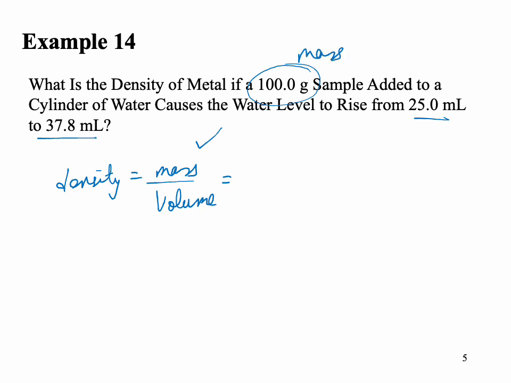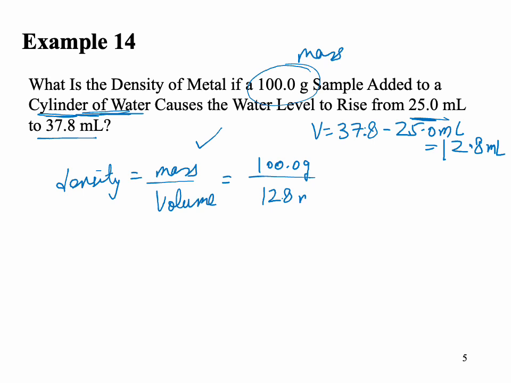Not really, but the question says when this metal object is dropped into a cylinder of water, the level rises from 25 to 37.8. So what is happening here? Displacement, which means what is the volume of my object? Volume is 37.8 minus 25.0 ml, which would give you 12.8 ml. Okay, so that is the volume of my object. Mass is 100.0 grams, 12.8 ml.